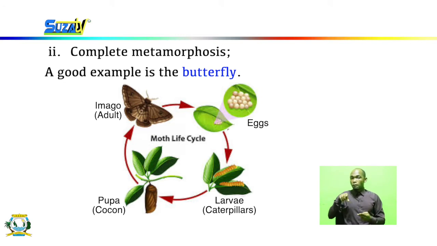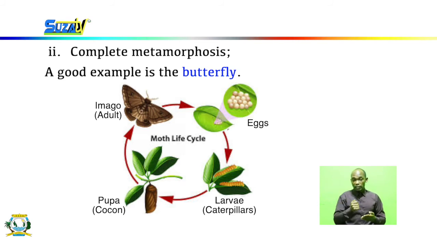The pupa is a structure in which the larva spins around itself, or encases itself, while it develops into the imago after some time. The pupa can also be called a chrysalis. And the adult imago is the adult insect. A good example of an organism which undergoes complete metamorphosis is the butterfly.